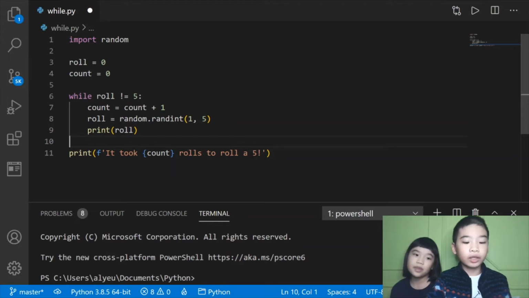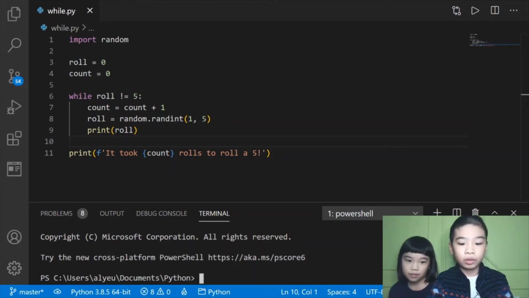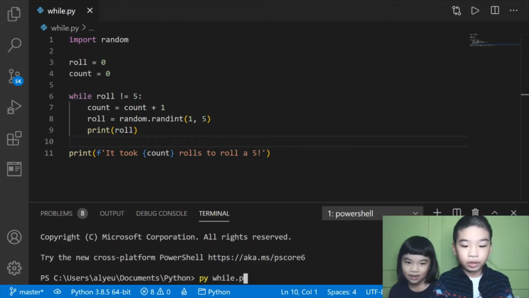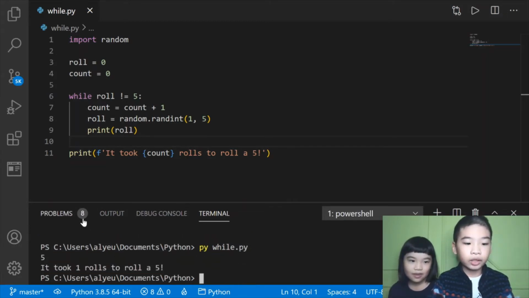Okay, let's save it with Control S and then go to the terminal and type python while.py. Okay, then it says 5. It took 1 roll to roll a 5.